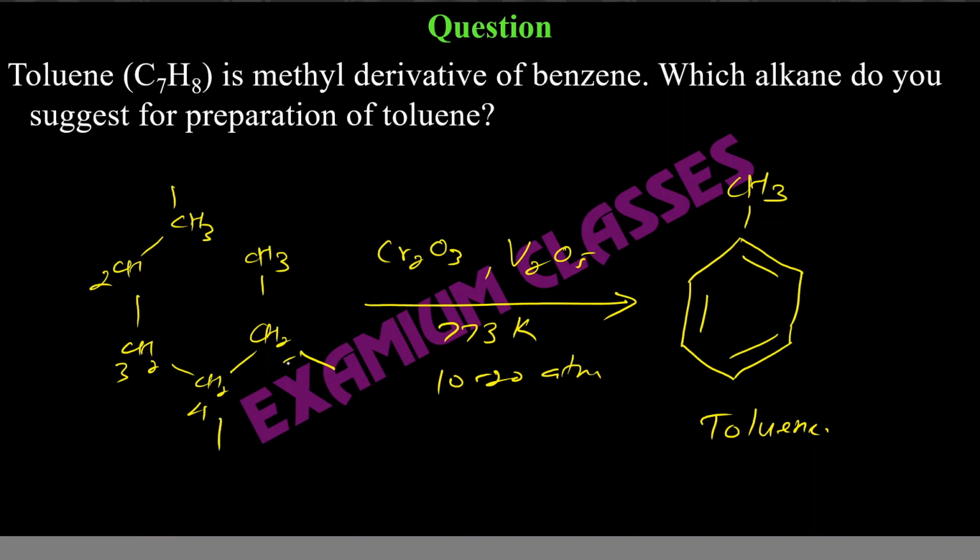The numbering will start from the right hand side, 1 2 3, because the branching is nearer to this side. So anyway, it can be on either the second or third carbon. So there are two possibilities. You can have either 2-methyl hexane or 3-methyl hexane. Both will give you toluene.